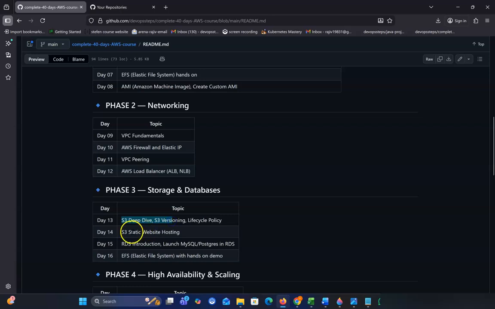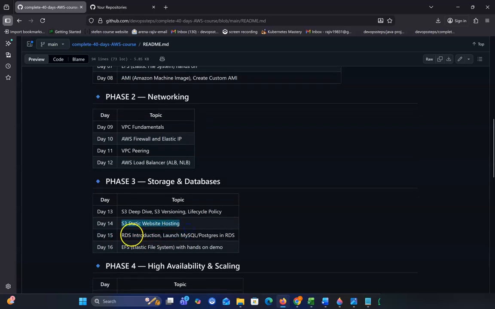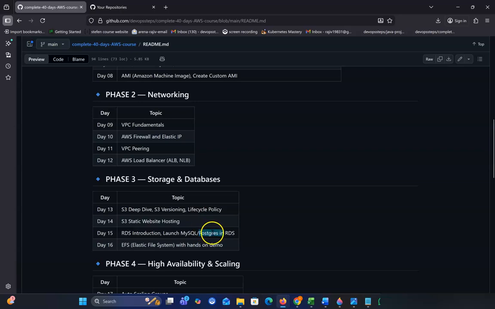In day 14, we will show a hands-on demo of how to create a static website and host that website in S3. And in day 15, we'll discuss RDS, a relational database introduction, and launch MySQL or Postgres in AWS RDS. I'll try to show you both ways. First, we'll use AWS RDS, and in the second demo I will show you how we create EC2, deploy MySQL on that EC2, and connect from our local server to that MySQL. That way we can reduce our cost. So both ways I will show you how to use MySQL.